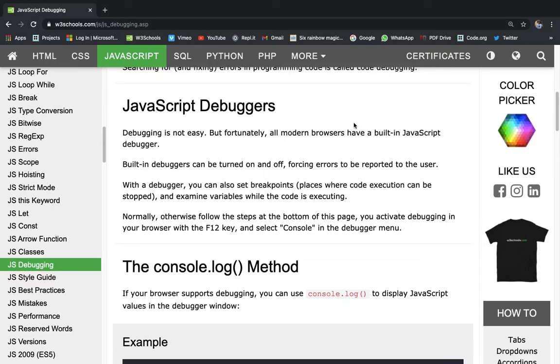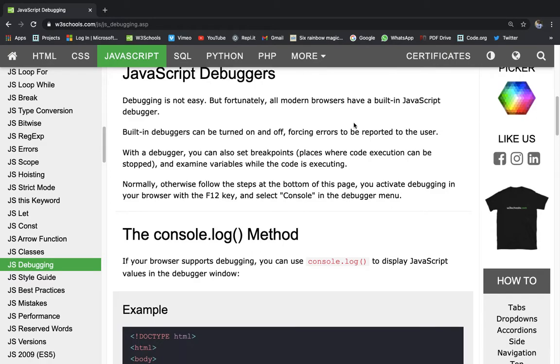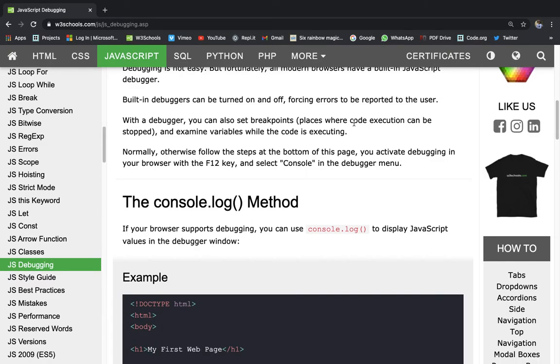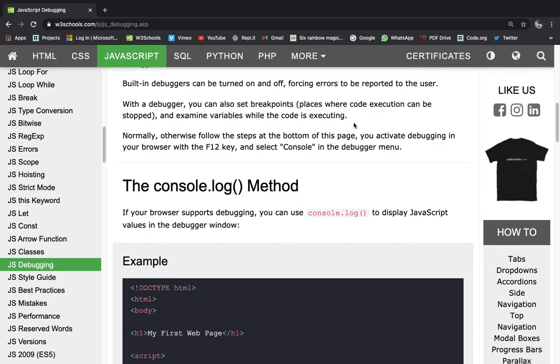With a debugger, you can also set breakpoints, places where code execution can be stopped to examine variables while the code is executing. Otherwise, follow the steps at the bottom of this page. You can activate debugging in your browser with the F12 key and select console in the debugger menu.